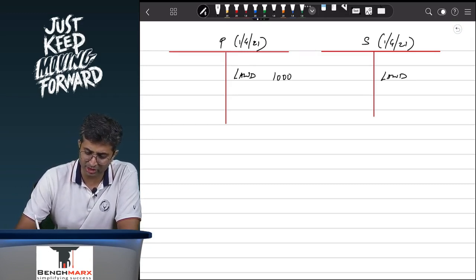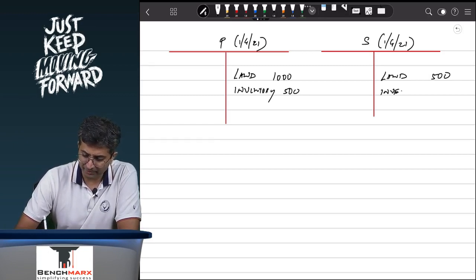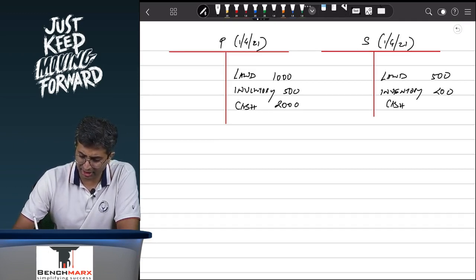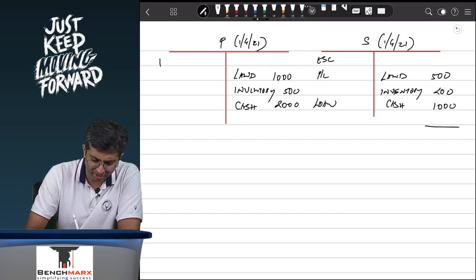The parent has a land of 1,000, the subsidiary has a land of 500. The parent has an inventory of 500. The subsidiary has an inventory of, let us say, 200. And the parent has a cash balance of 2,000. And the subsidiary has a cash balance of 1,000. Now, apart from that, obviously there will be some equity share capital, some profit and loss, and there might be certain loans. In a similar way, there would be some equity share capital, some profit and loss, and there might be some loans.